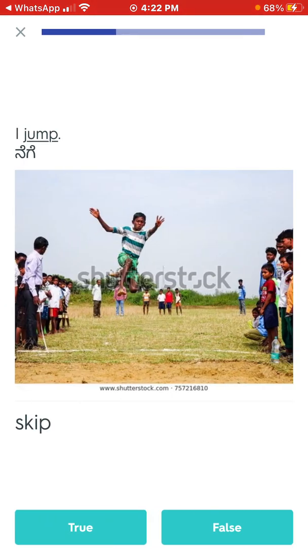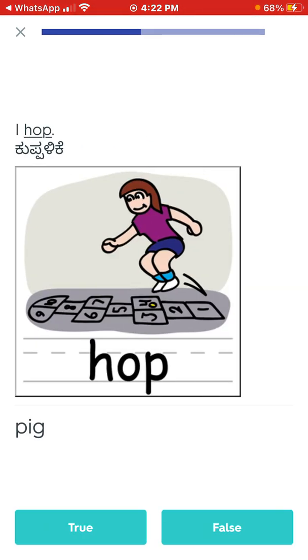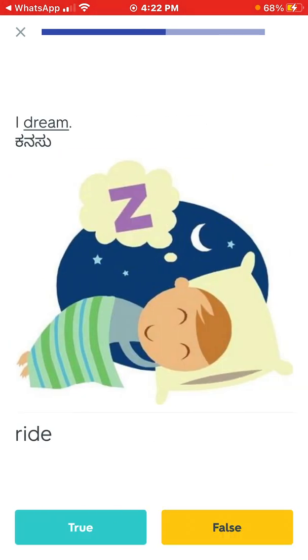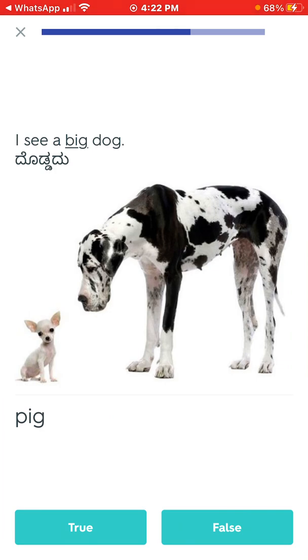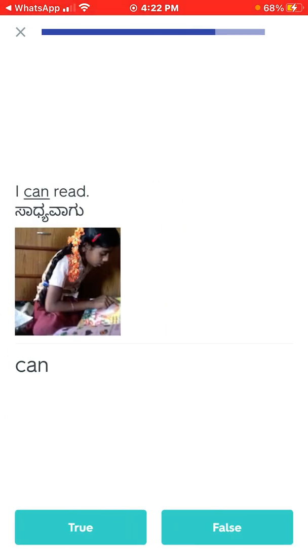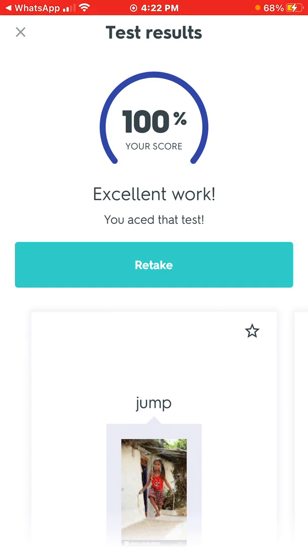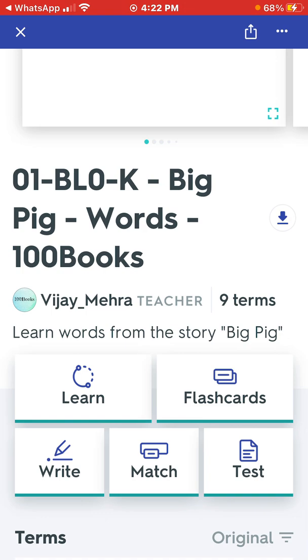I jump and skip is false. I hop, pig is false. I dream and ride is false. I see a big dog, pig is false. I can read, can is true. I ride and jump is false. So that's 100. I didn't make any mistakes. So that is your test.